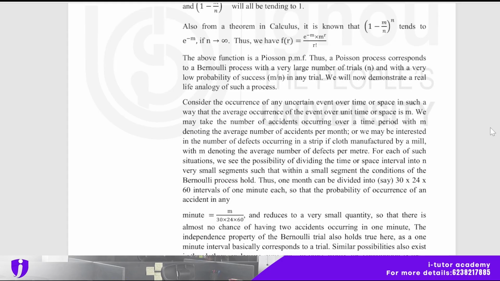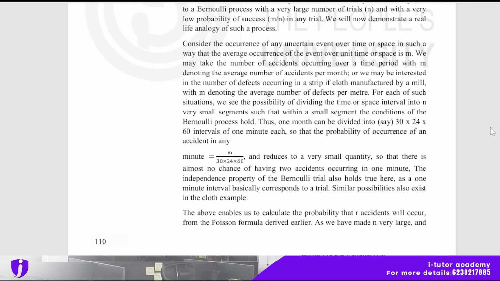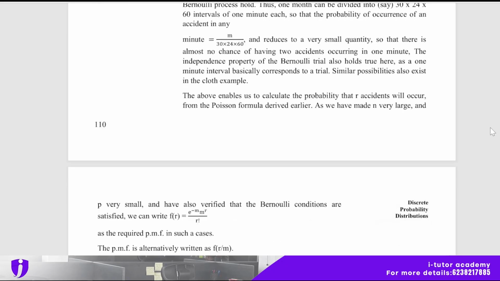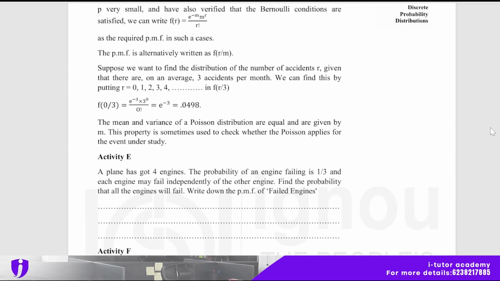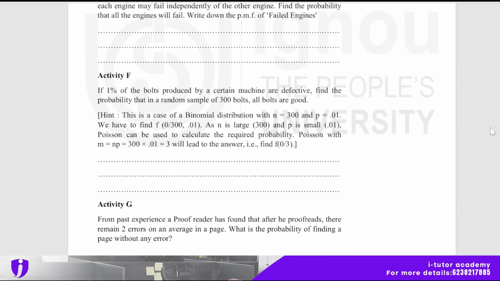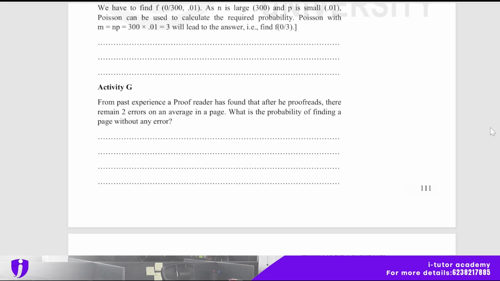Consider the occurrence of any uncertain event over time or space in such a way that the average occurrence of the event over time or space is m. The equation is that. And the activities are also based on the same. Activity E, activity F are here, and activity G also. You just try to do the activities, it will be more clear for you. In between, if you have any doubts, you can contact us.